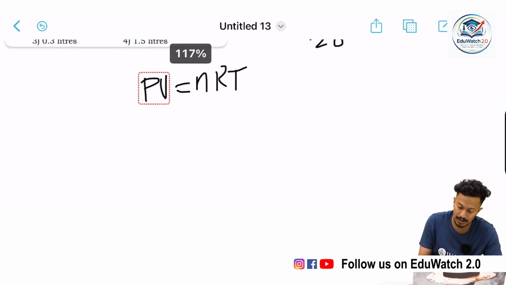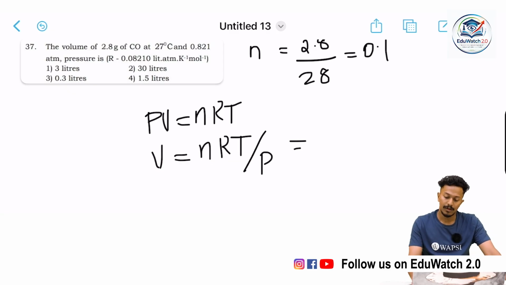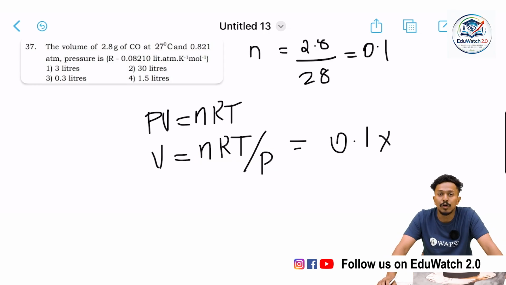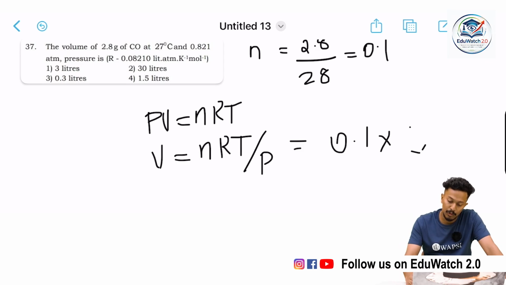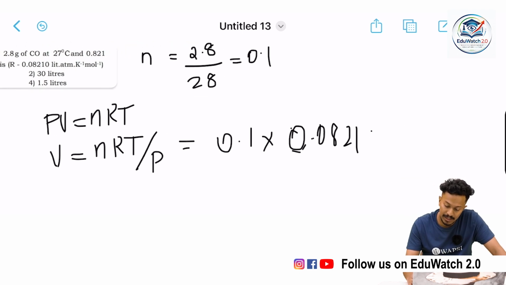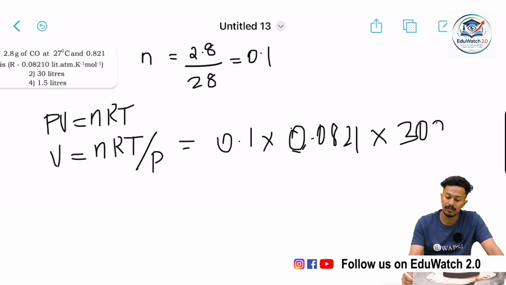So V is equal to nRT by P. The number of moles of carbon monoxide is 0.1, into the universal gas constant value 0.0821, and the temperature 27 degrees Celsius, which is 300 Kelvin, because we have to use Kelvin: 27 plus 273 gives 300.